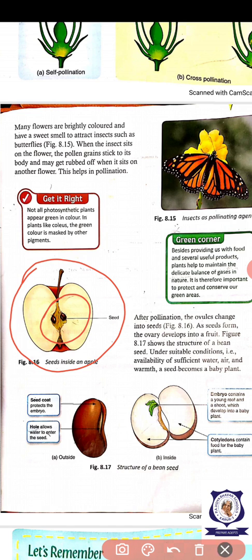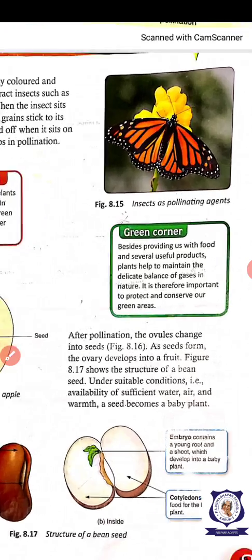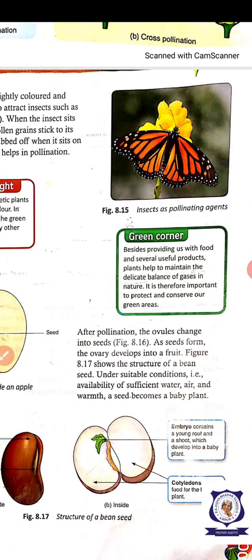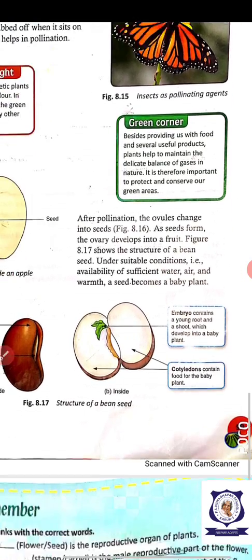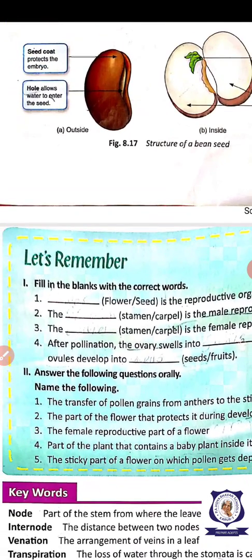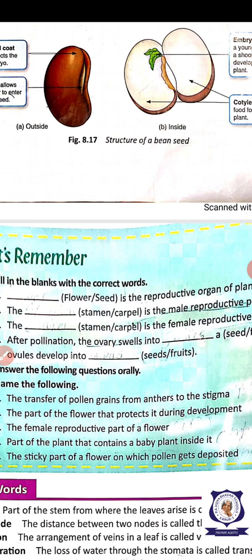Okay. Now you see, the green corner one is given. Besides providing food for all the plants, also balancing the atmospheric oxygen and carbon dioxide level. This we studied before itself, isn't it? Now you see, let's remember. Fill up: dash is the reproductive organ of plant.